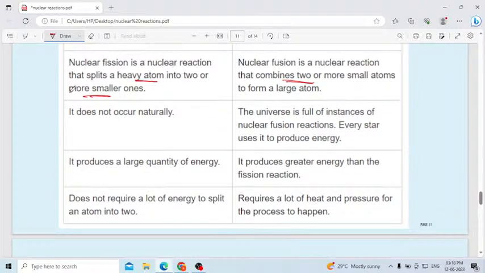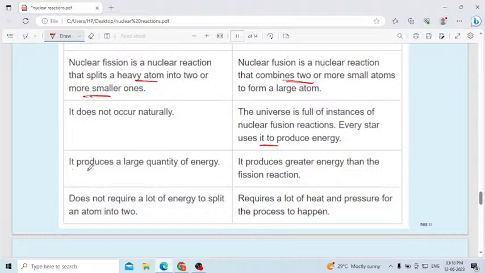Nuclear fission does not occur naturally, but fusion does. The universe is full of instances of nuclear fusion reaction. Every star uses it to produce energy, even inside the core of the sun.